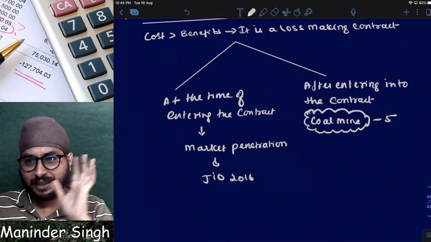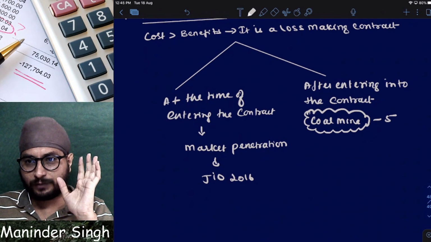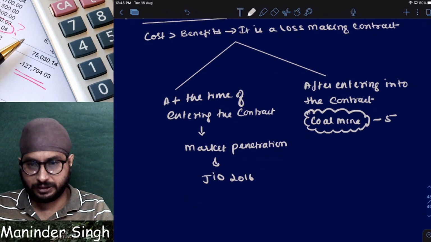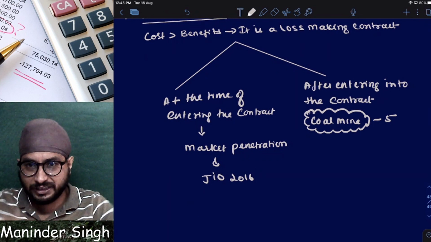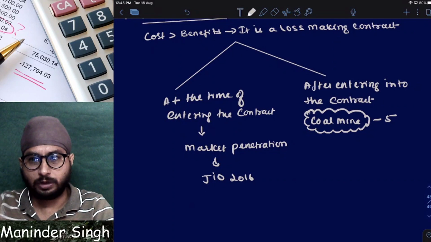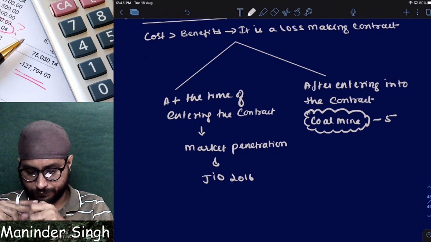They have to restore the land properly. Remember, this restoration of land happens after 5 years.